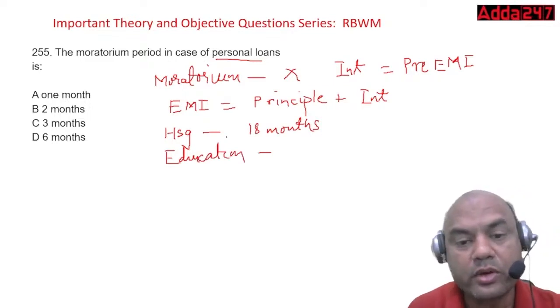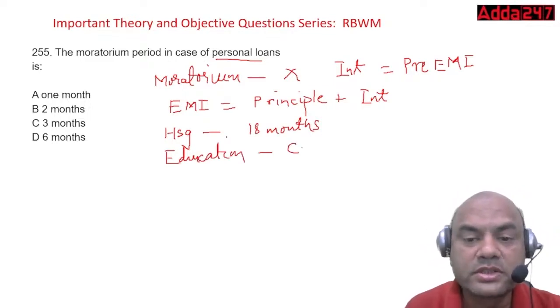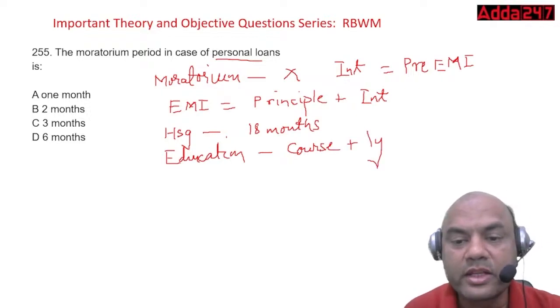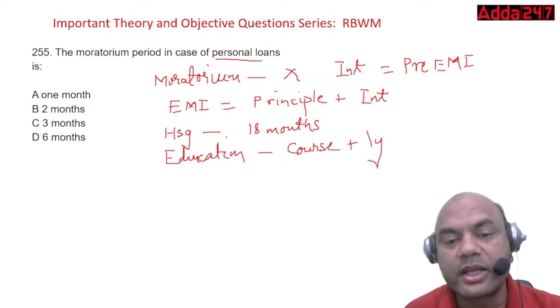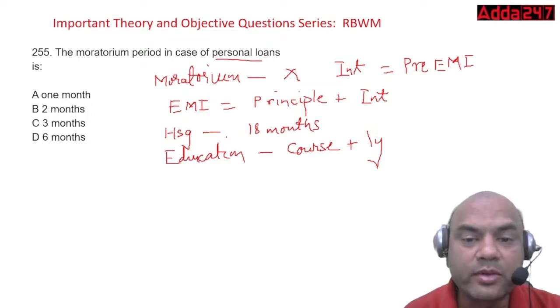It has a huge moratorium period. What is the moratorium period in an education loan? Course plus 1 year, right? Suppose it is engineering, then 4 years plus 1 year, 5 years. If it is medical, 5 years plus 1 year, 6 years. Okay. So this was about the moratorium period.